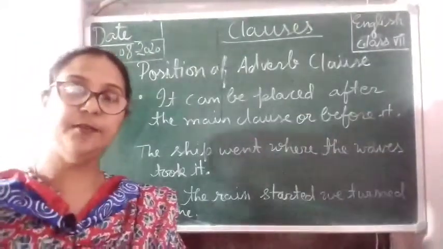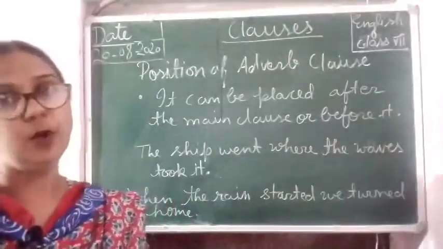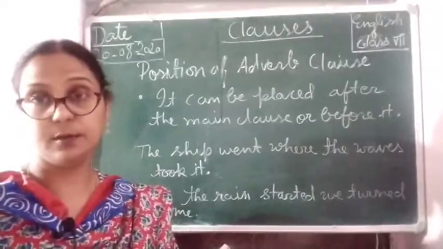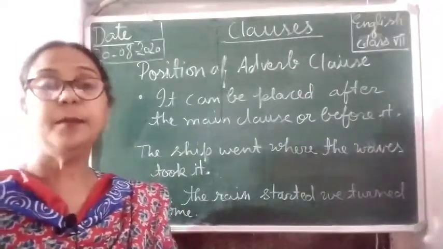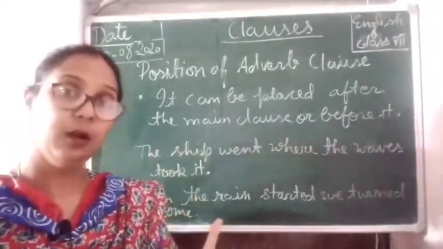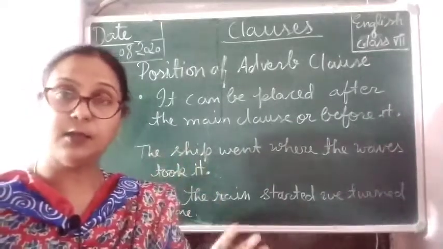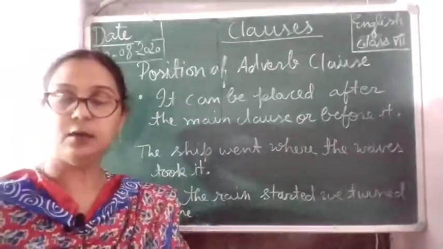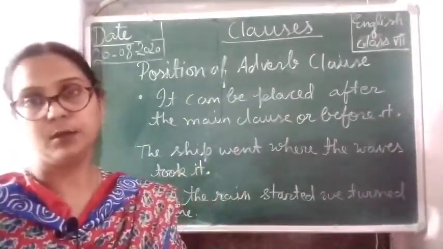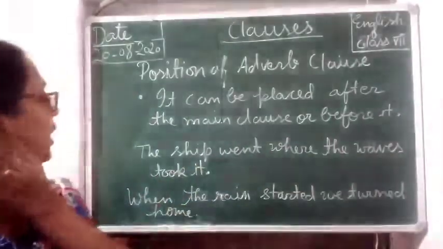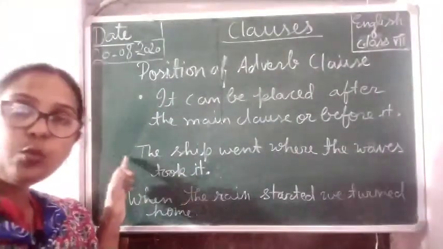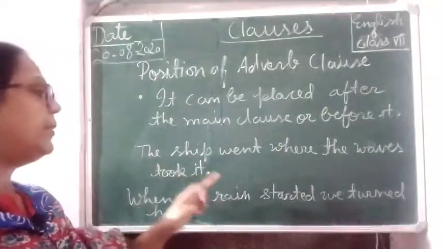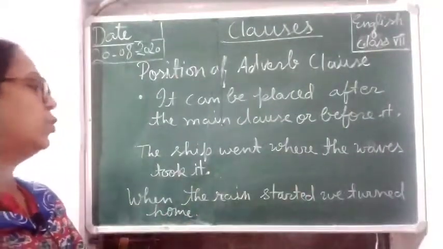Now after the definition of adverb clause, we should know where it is placed in the sentence. Sometimes it is placed before the main clause, and sometimes after the main clause. Here I have written two sentences to understand. The ship went where the waves took it.